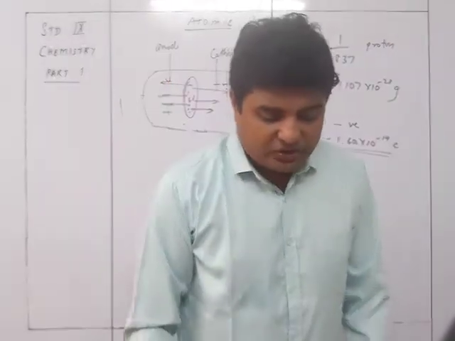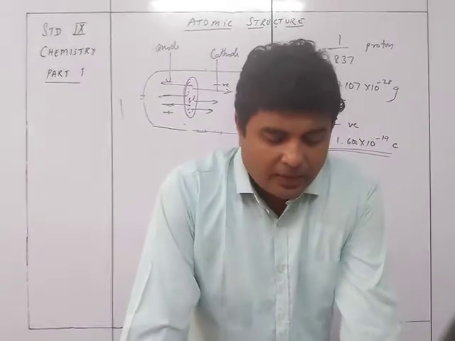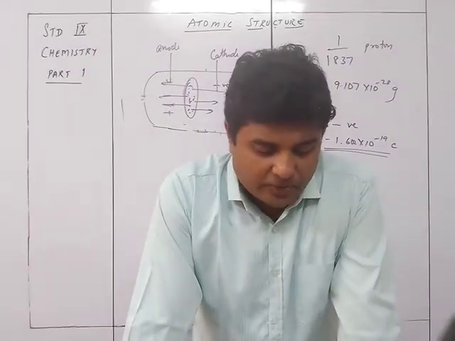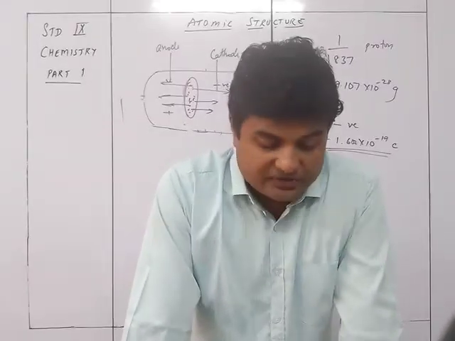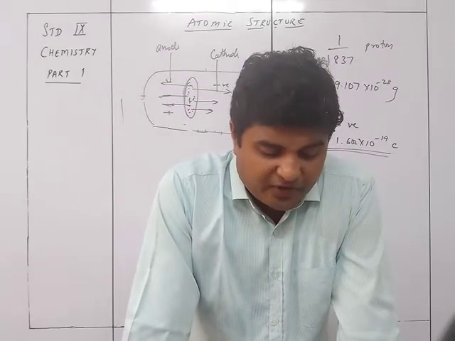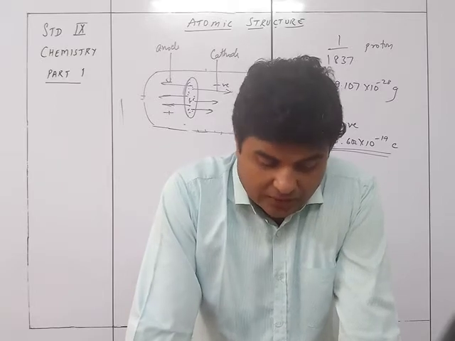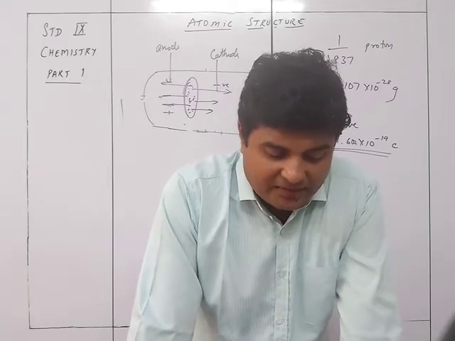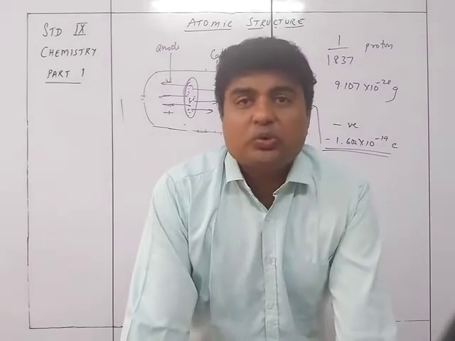So the perforated cathode is placed, and he discovered positive rays emitted from the anode, consisting of positively charged particles, protons. If a perforated disc is used as a cathode, the positive rays may be seen traveling in the direction opposite to the cathode rays.